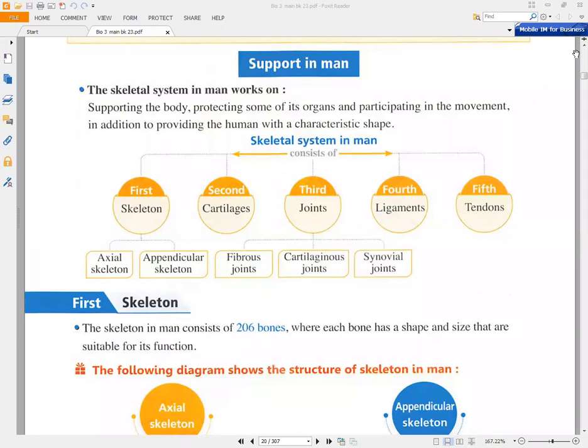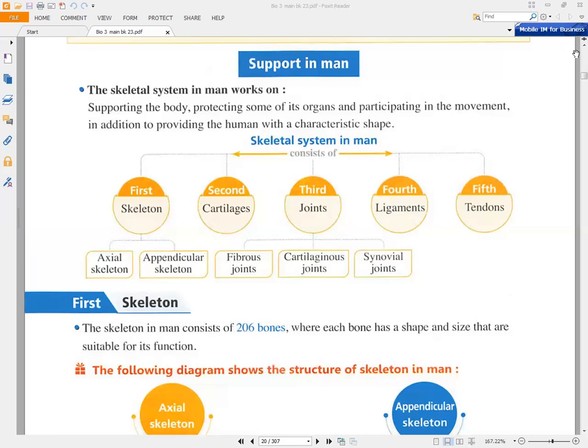Our session for today will be about support in man. You have to know that the skeletal system in man works on supporting the body. How can the skeletal system support the body? If you look at your skull, you will find that it contains the brain. So it helps in supporting the body by keeping the brain inside it and keeping the nervous system. Also, the skeletal system protects some of its organs and participates in the movement.